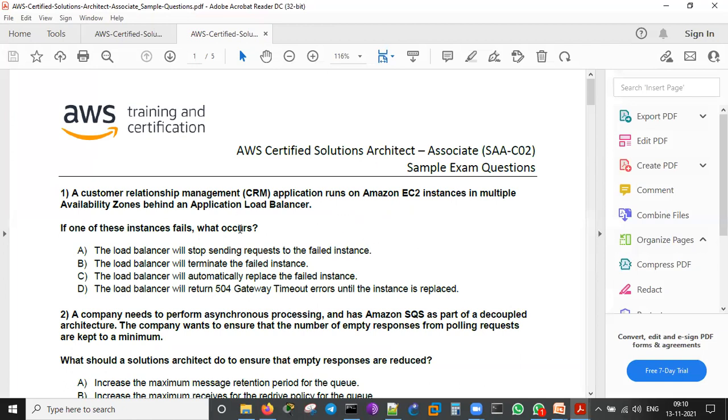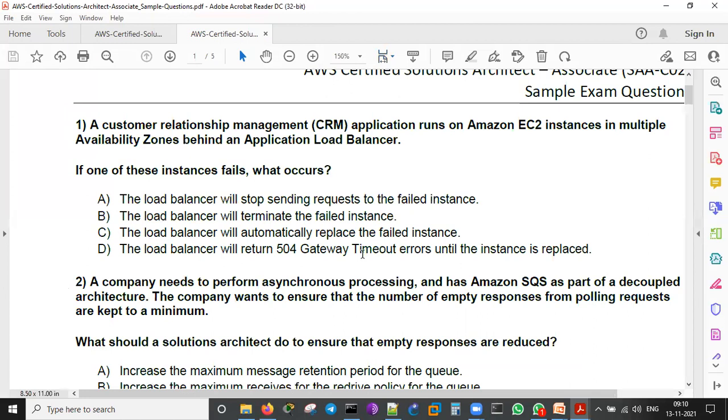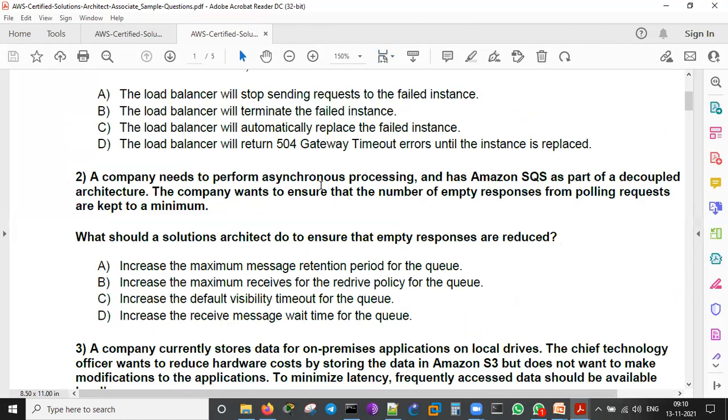What occurs? How does it? So we may have to choose the answer from this. The questions are theoretical, scenario-based. For example, a company needs to perform synchronous and asynchronous processing, SQS as a part of a decoupled architecture. Something like that, it goes on.